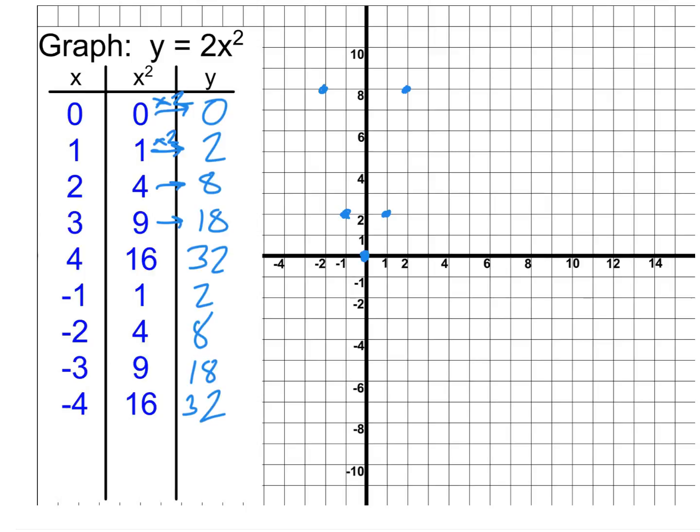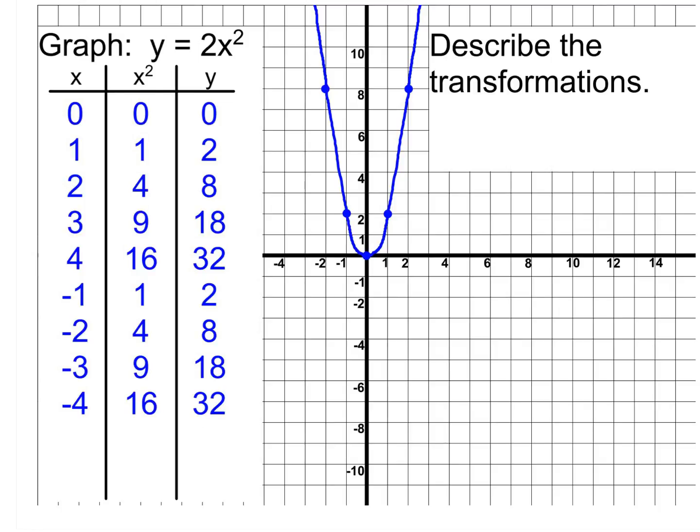That's good. It's nice when it's nice and consistent like this. You'll notice all the same rules tend to apply. When we connect the points, we should end up with this shape. Notice it's still that U-shaped graph, a parabola. Still the same parabola shape. The only difference is that it's taller because every y value was doubled. We went up twice as far each time.